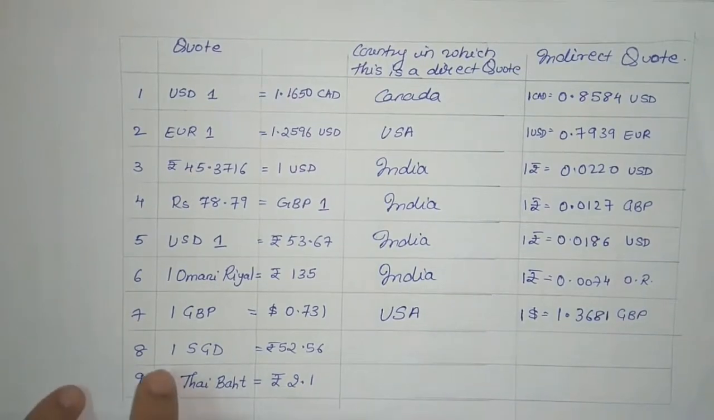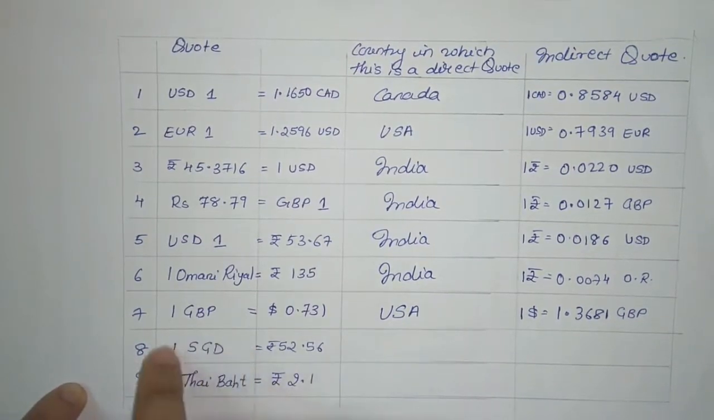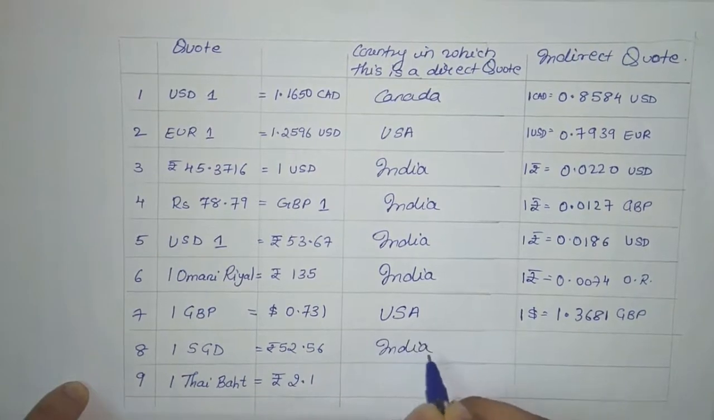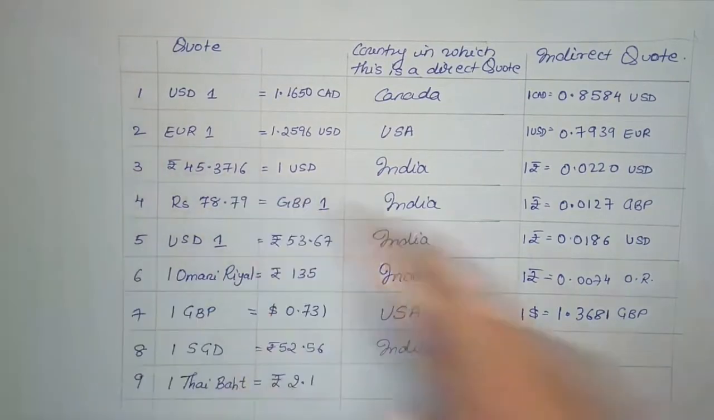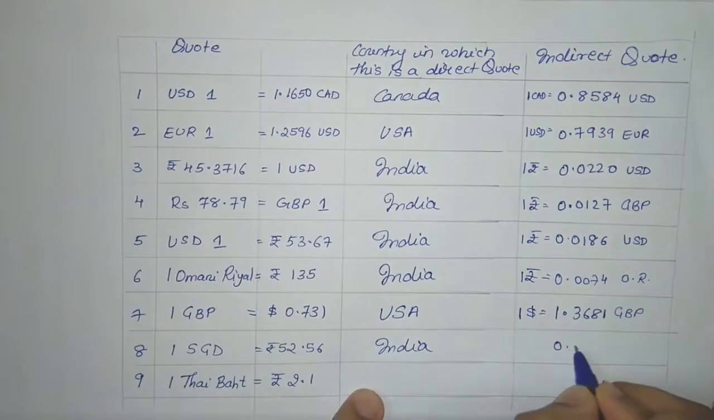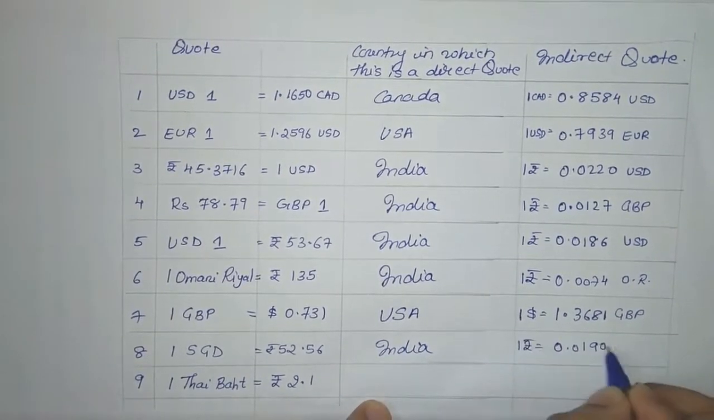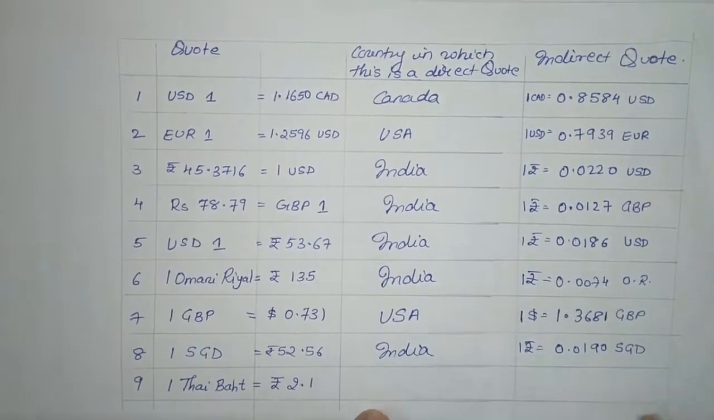Okay, now the next, 1 Singapore dollar is equal to rupees 52.56. Here the base currency is Singapore dollar, so the direct quote is again in India. Now in order to find the indirect quote, it will be again the reciprocal, that is 1 divided by 52.56, which is 0.0190. So here 1 rupee is equal to 0.0190 Singapore dollar.